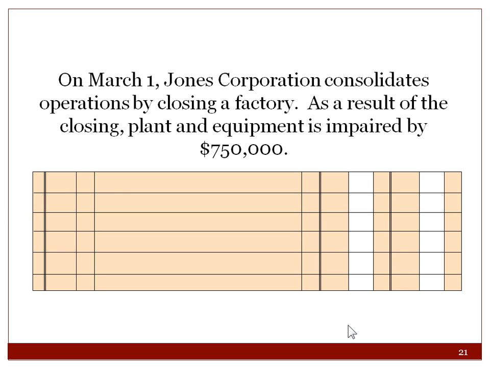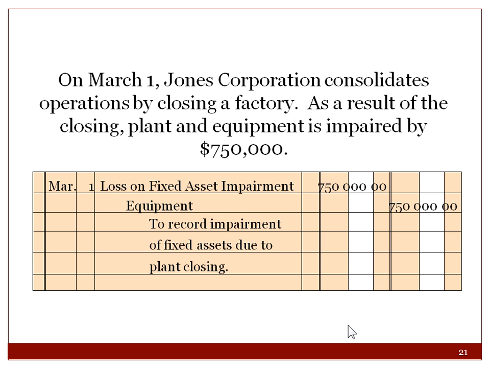So we're going to do a journal entry for this company where they had a loss on fixed asset impairment of $750,000, and you take the equipment down, you actually reduce the equipment.